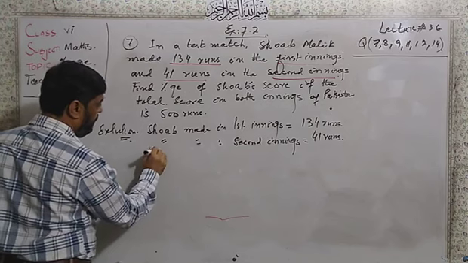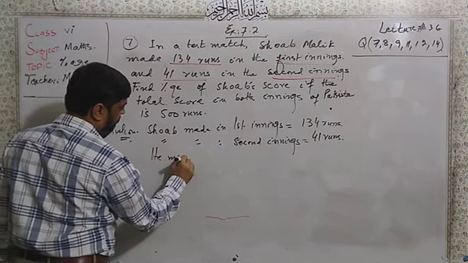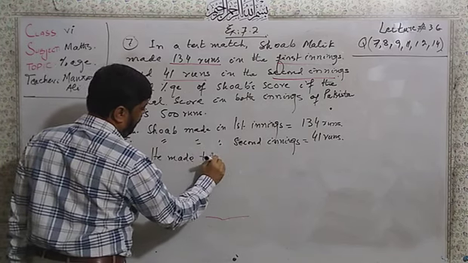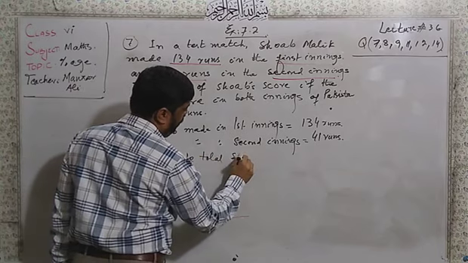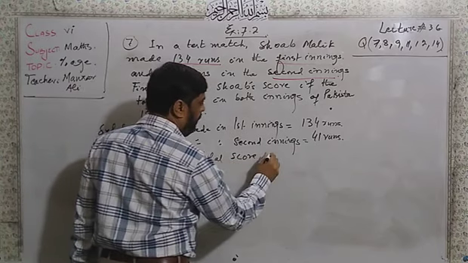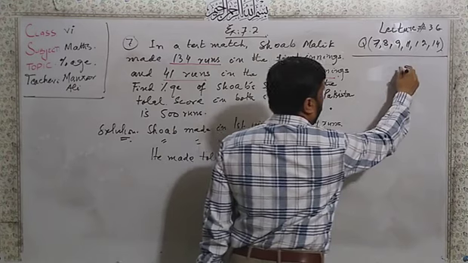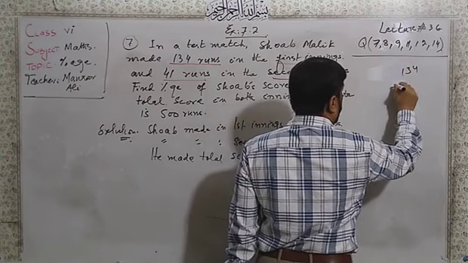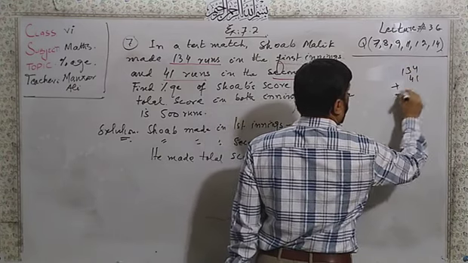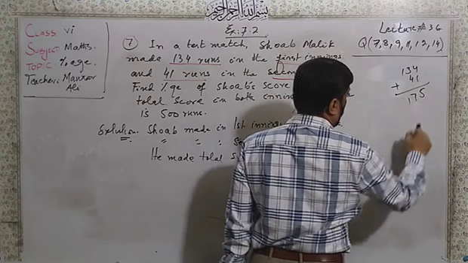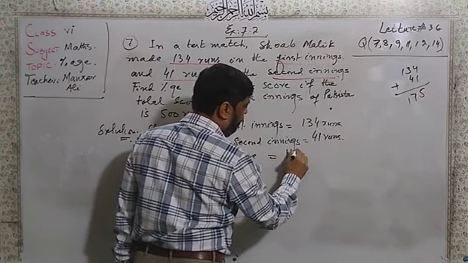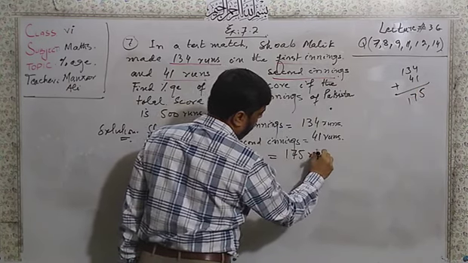He made a total score equal to 134 plus 41, that is 175 runs.